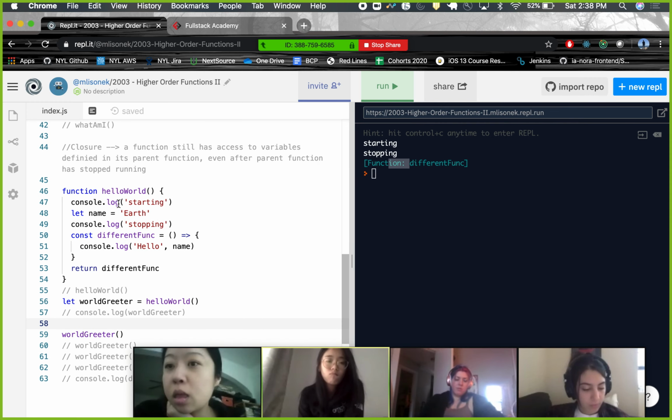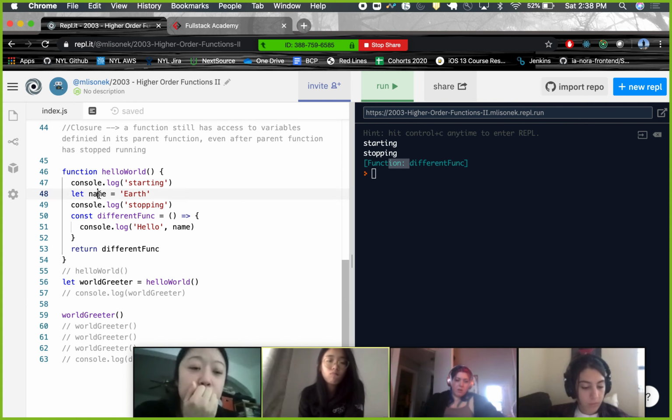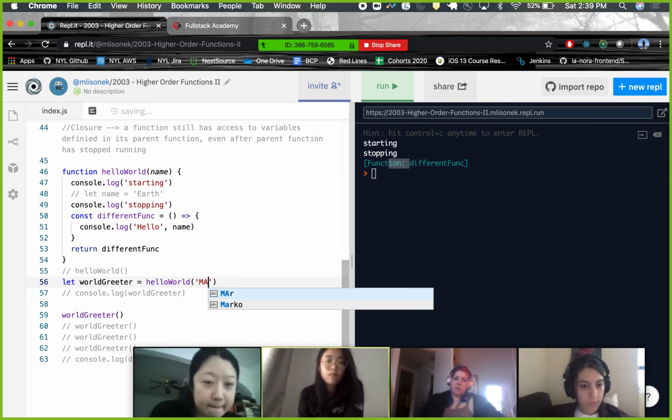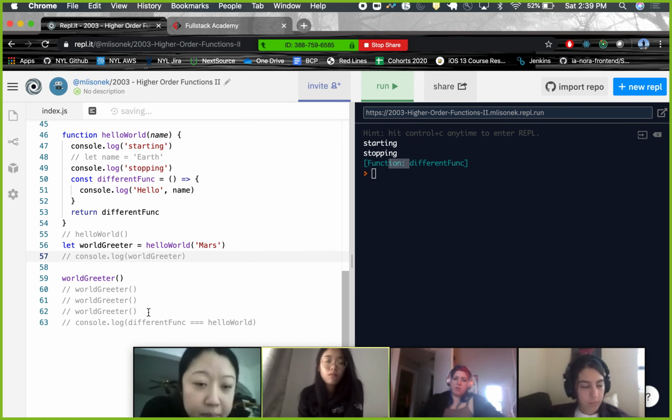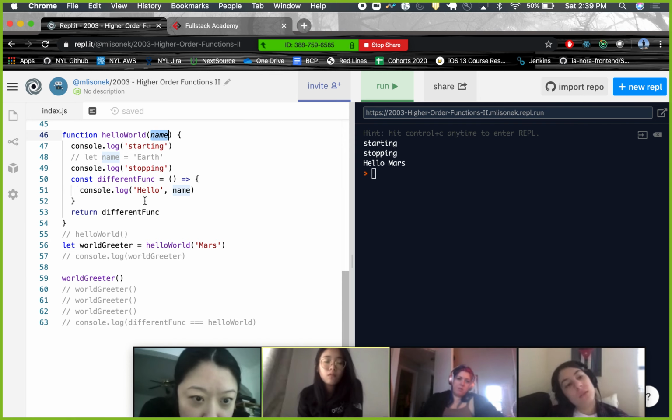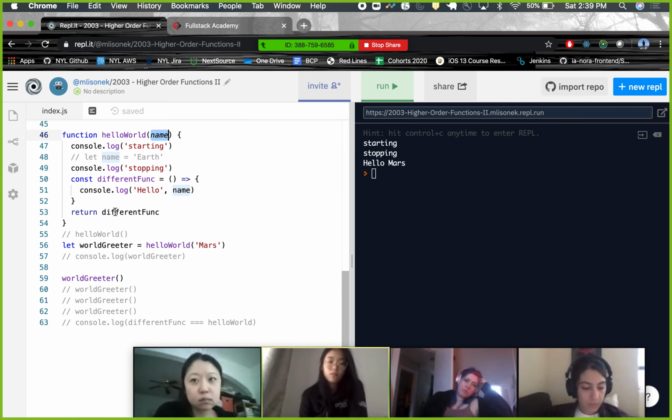And also, this thing, let name equal earth, what if this was a parameter, and I passed in Mars? This would be the same thing, because parameters are still locally scoped variable declarations.